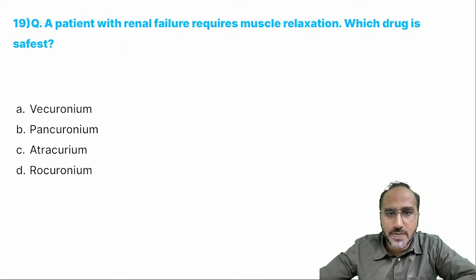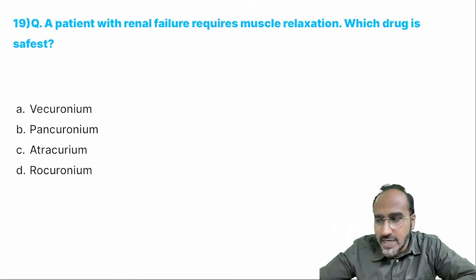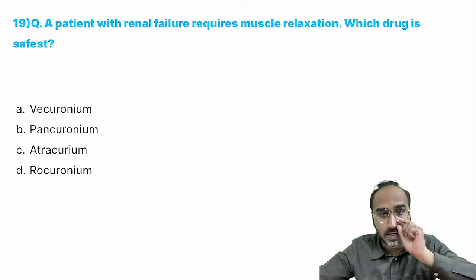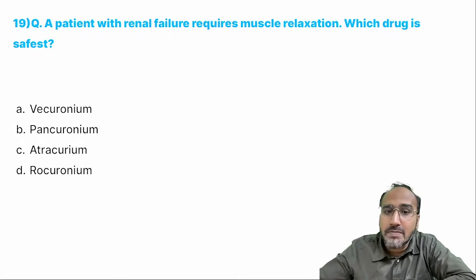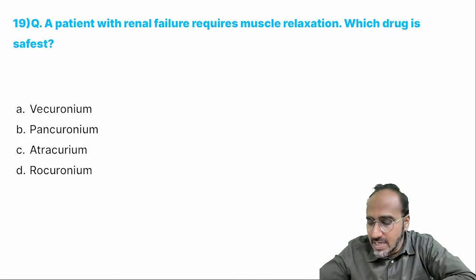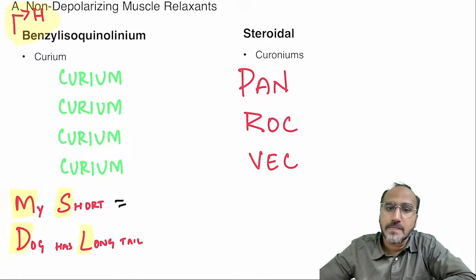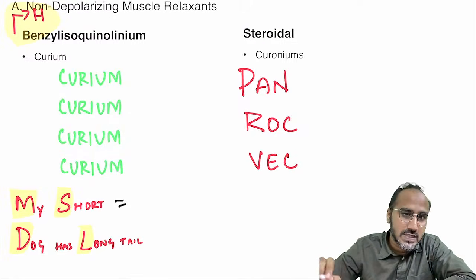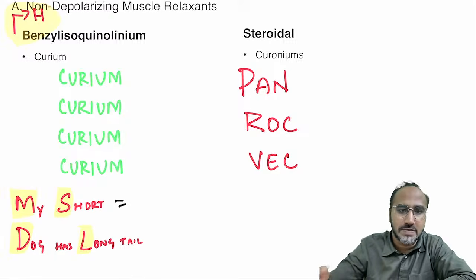Which muscle relaxant should be given? Remember guys, in muscle relaxants we have depolarizing and non-depolarizing. Depolarizing, we have just covered, that is succinylcholine. In non-depolarizing, you have benzylisoquinolines and steroidals. We'll come to this question later. The benzylisoquinolines are the drugs ending with curium. Steroidals end with curoniums.